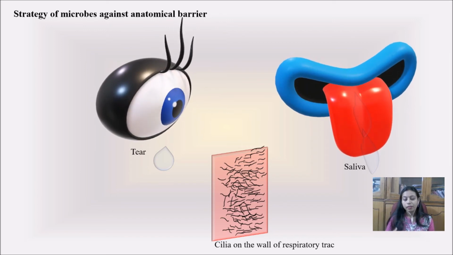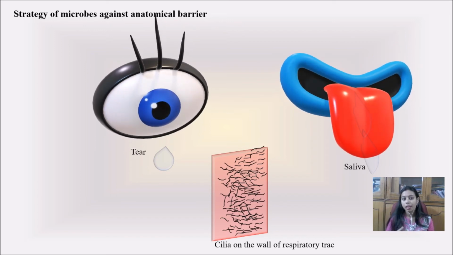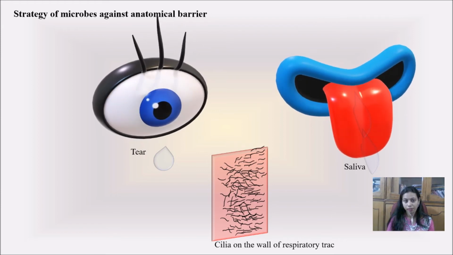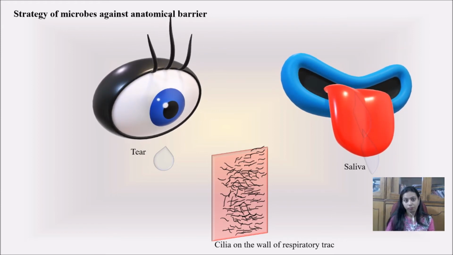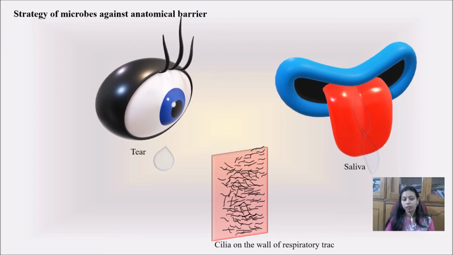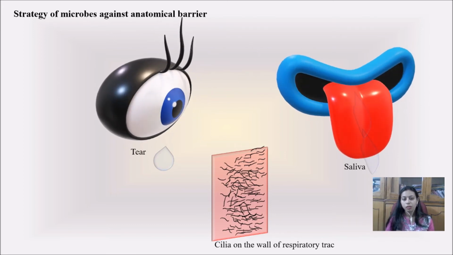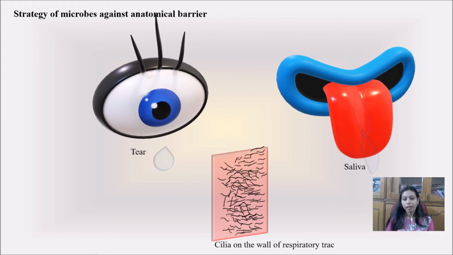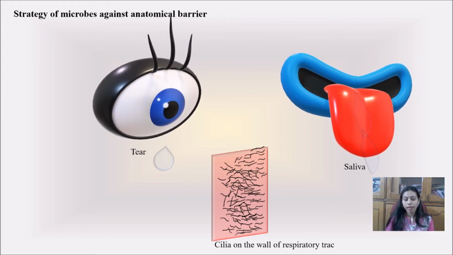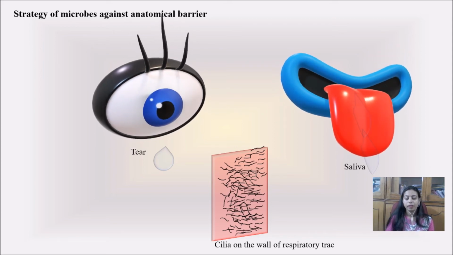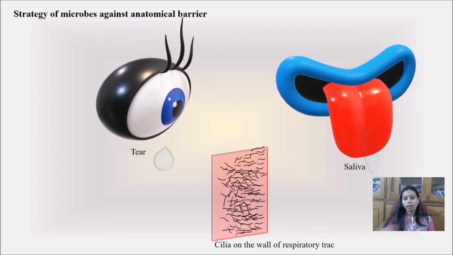But there are still certain microbes which have overcome these anatomical barriers, like the influenza virus, and currently the coronavirus, which is a worldwide problem. They have adapted, or they have the ability to make a strategy to cross this anatomical barrier.